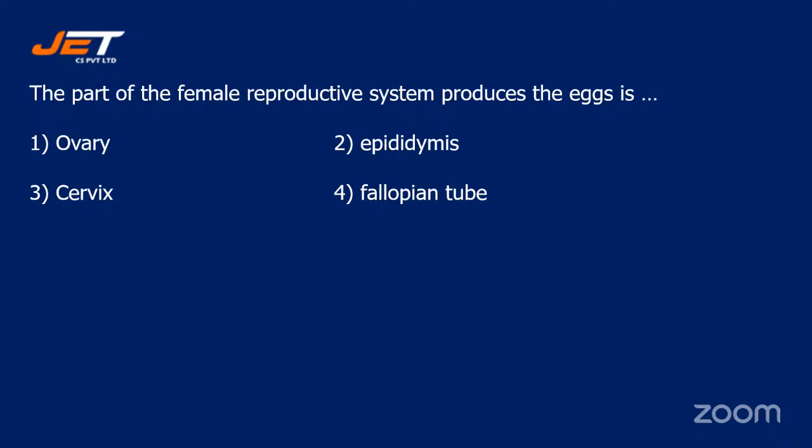The part of the female reproductive system that produces the egg is ovary, epididymis, cervix, or fallopian tube. I'm revealing the correct answer. That is option number one, ovary. So those who have selected ovary, they all are correct.